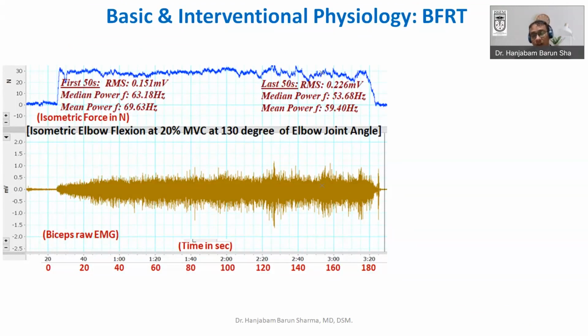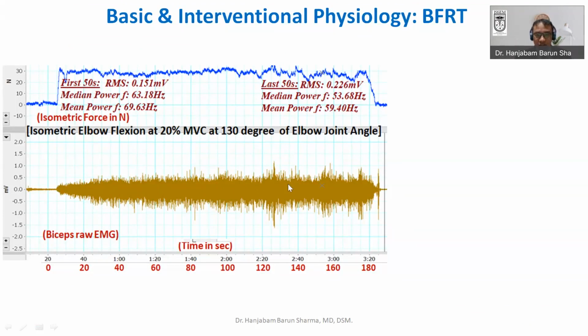Another thing I want to focus on before going into blood flow resistance training is the importance of fatigue. Now, this is just a diagrammatic representation of the bicep raw EMG interference pattern. You can see the electrical activity, and this is an isometric contraction happening at 20% of the maximum voluntary contraction of the bicep at 130 degrees of elbow joint angle. Toward the end of the contraction, this is where the fatigue is happening.